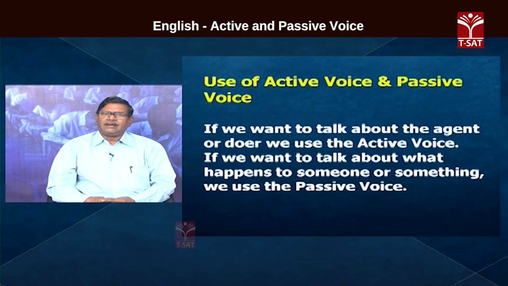When we want to talk about what happens to someone or something, we use the passive voice. So, passive voice is used when we want to talk about what happens to something or someone, but not the agent.